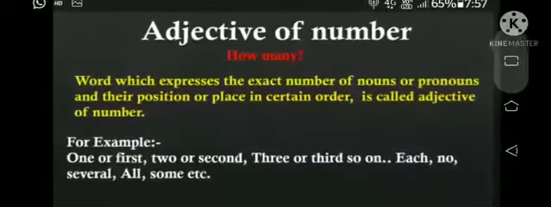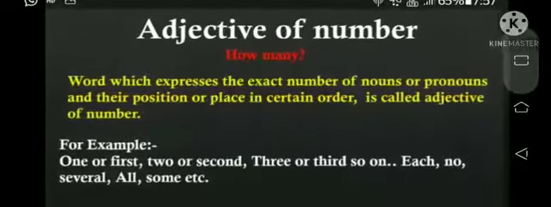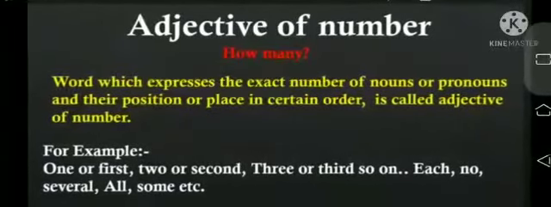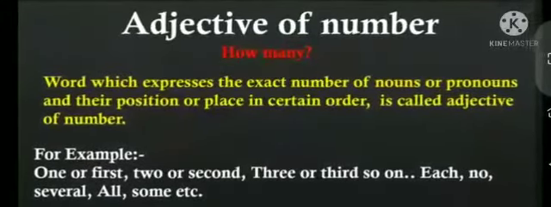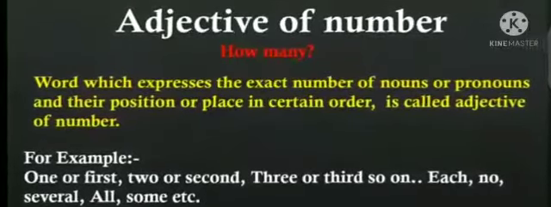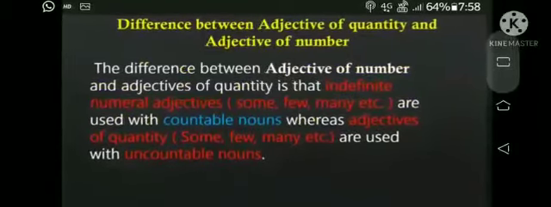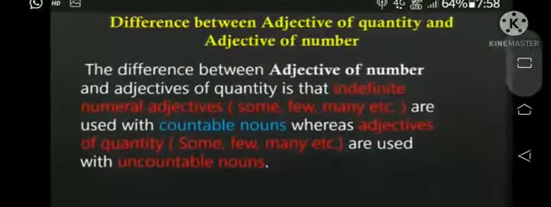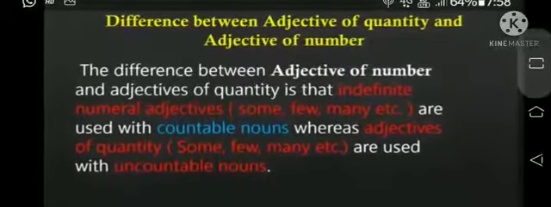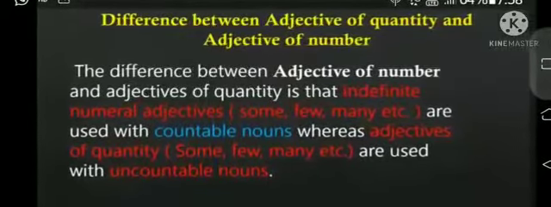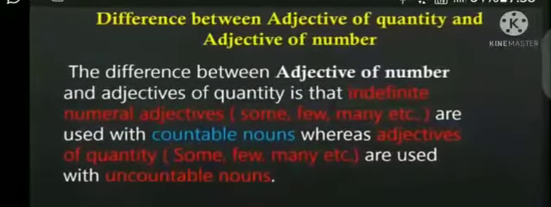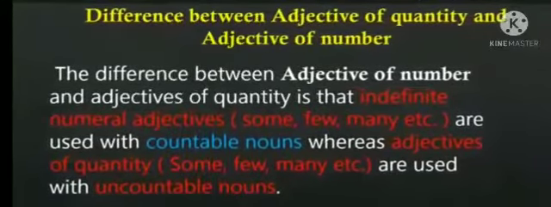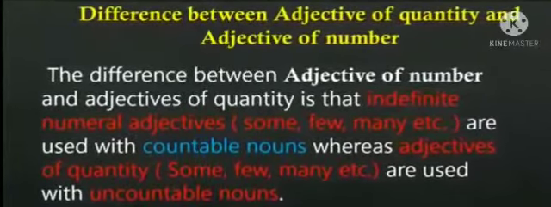Now adjective of number. A word which expresses the exact number of nouns or pronouns and their position or place in certain order is called adjective of number. It tells how many persons or things are meant. For example, one or first, two or second. Now see the difference between adjective of quantity and adjective of number. Indefinite numeral adjectives like some, few, many, etc. are used with countable nouns, whereas adjectives of quantity, some, few, many, etc. are used with uncountable nouns.